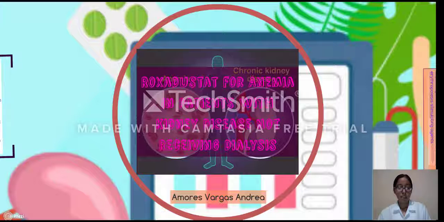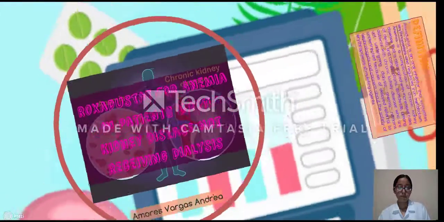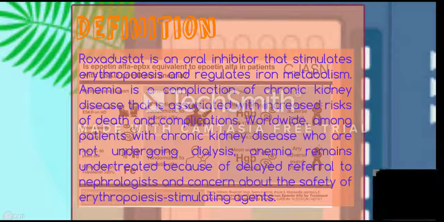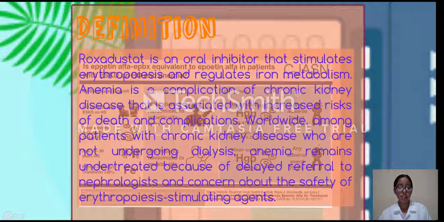Roxadustat for anemia in patients with kidney disease not receiving dialysis. Definition: Roxadustat is an oral inhibitor that stimulates erythropoiesis and regulates iron metabolism. Anemia is a complication of chronic kidney disease that is associated with increased risk of death and complications. Worldwide, among patients with chronic kidney disease who are not undergoing dialysis, anemia remains undertreated because of